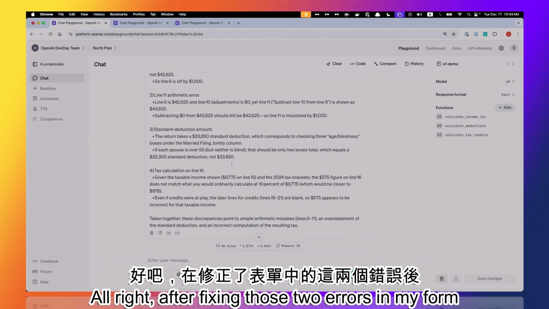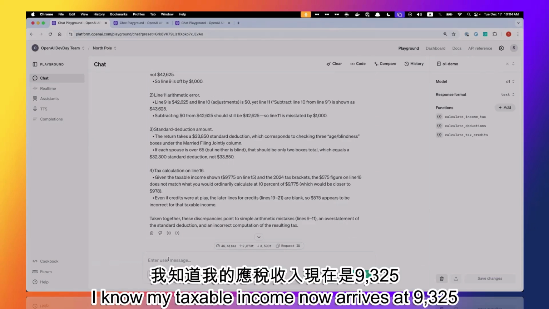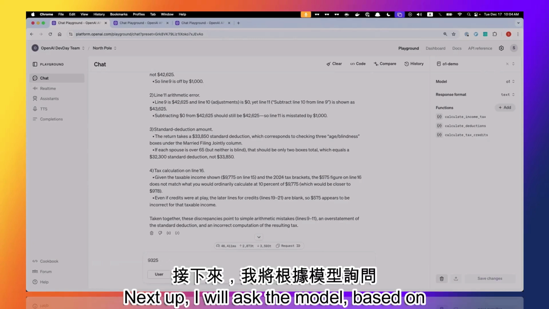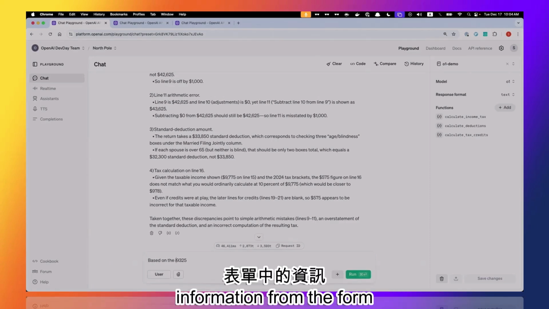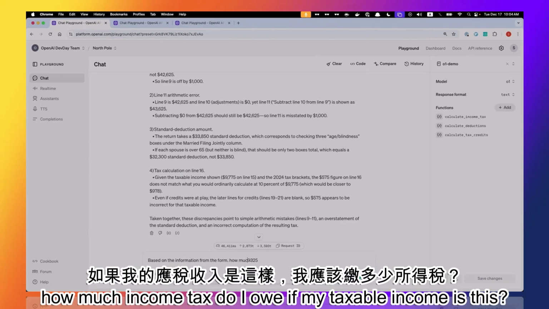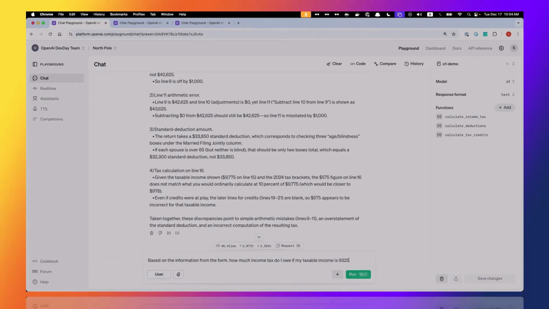All right. After fixing those two errors in my form, I know my taxable income now arrives at $9,325. Next up, I will ask the model, based on the information from the form, how much income tax do I owe if my taxable income is this?